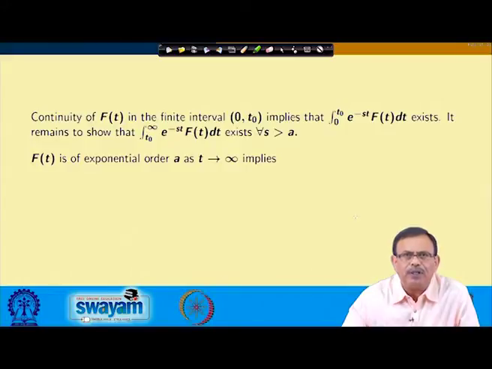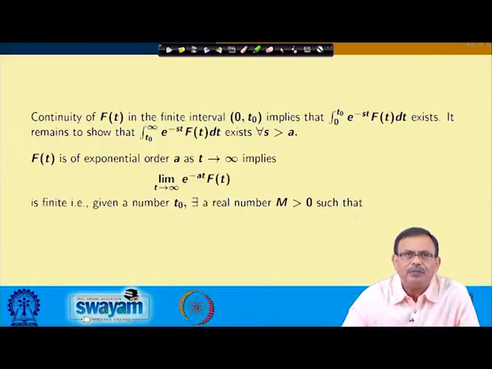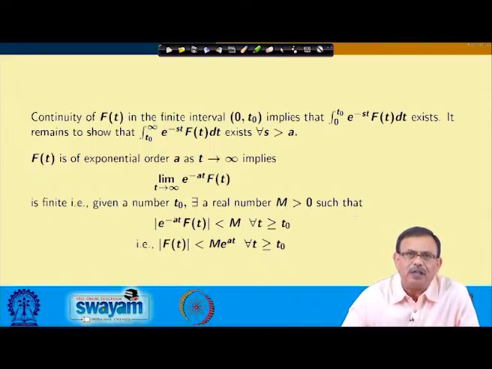And we know f(t) is of exponential order a as t approaches infinity. From there, we know that the limit as t approaches infinity of e power minus at f(t) is finite, or in other words, the absolute value of e power minus at f(t) is less than M, and this I can write as the absolute value of f(t) less than M e power at.